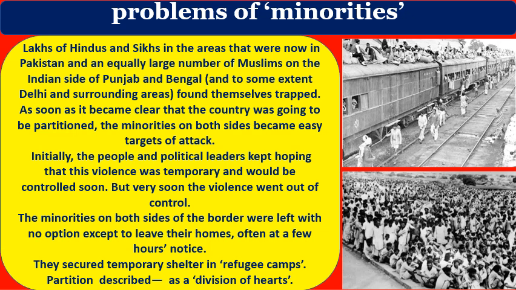But the two minority groups on both sides became easy targets of attack, so that majority people attacked the minority people. It resulted in communal riots between mainly Hindus and Muslims. Initially, the people and the political leaders kept hoping that this violence was temporary and would be controlled soon. But very soon, the violence went out of control.